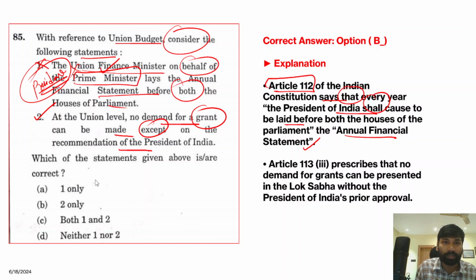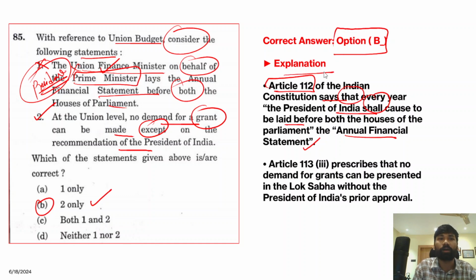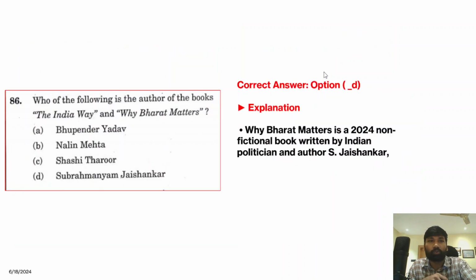So therefore the correct answer for this question is option B, 2 only. Okay, so option B, 2 only. So that is, at the union level, no demand for grant can be made except on the recommendation of the President of India. So next question.